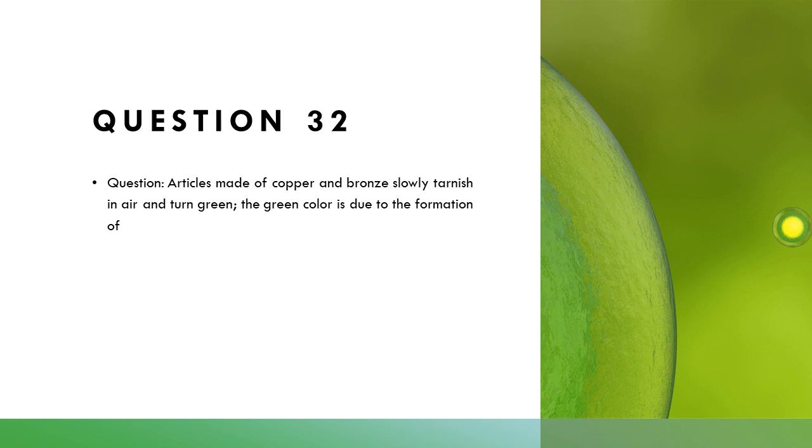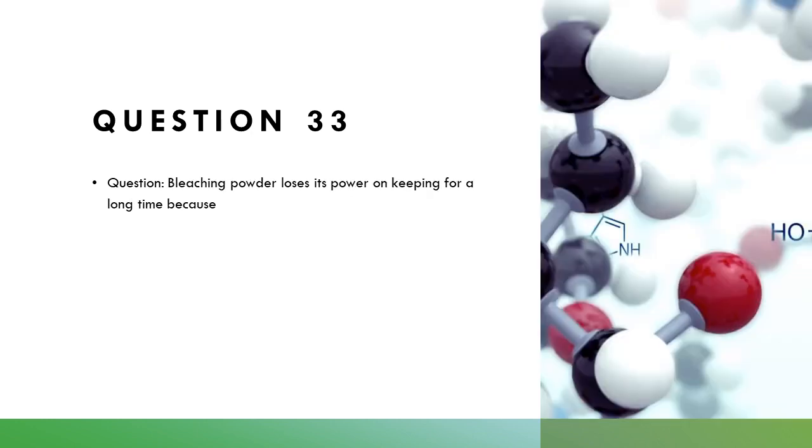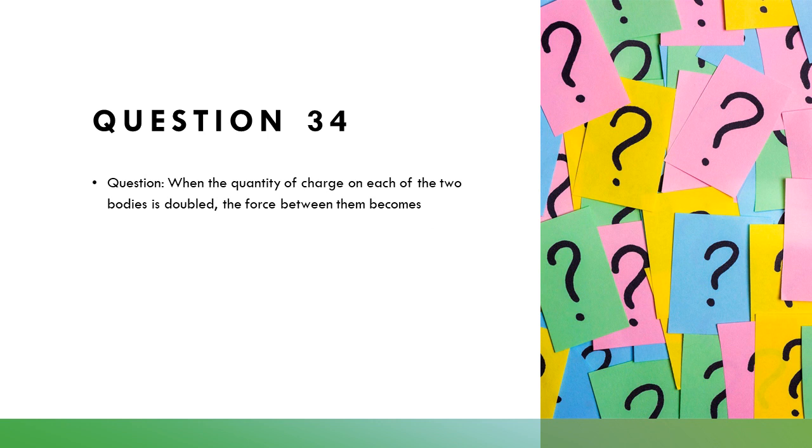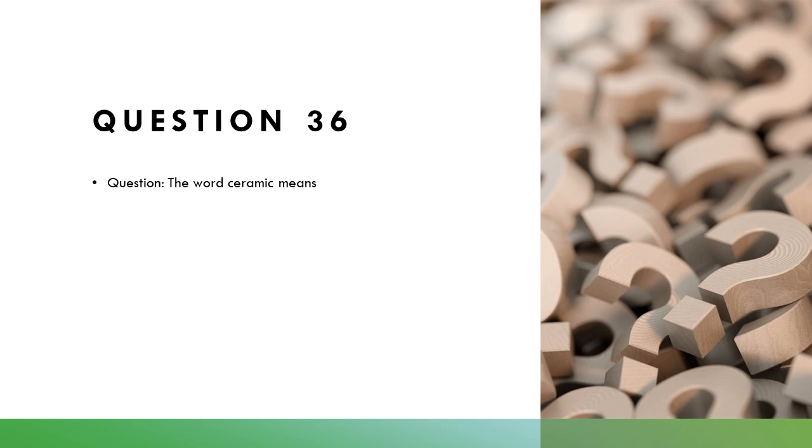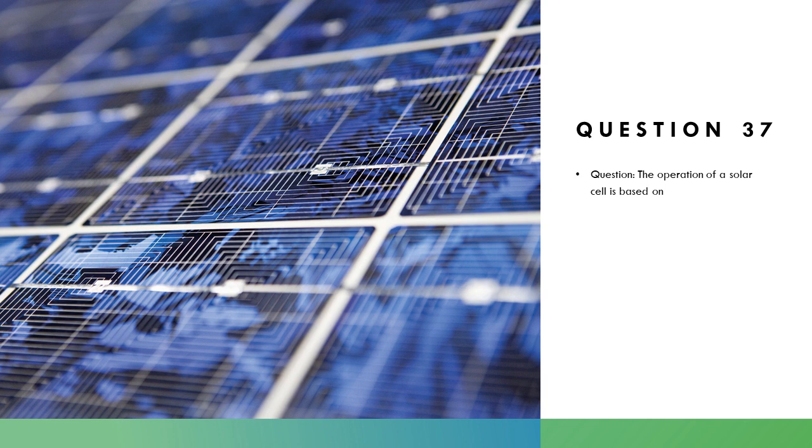The green color is due to the formation of corrosion. Bleaching powder loses its power on keeping for a long time because it changes into calcium chloride and calcium chlorate. When the quantity of charge on each of the two bodies is doubled, the force between them becomes quadruple. Light year is related to distance. The word ceramic means hard material. The operation of a solar cell is based on photoconduction.